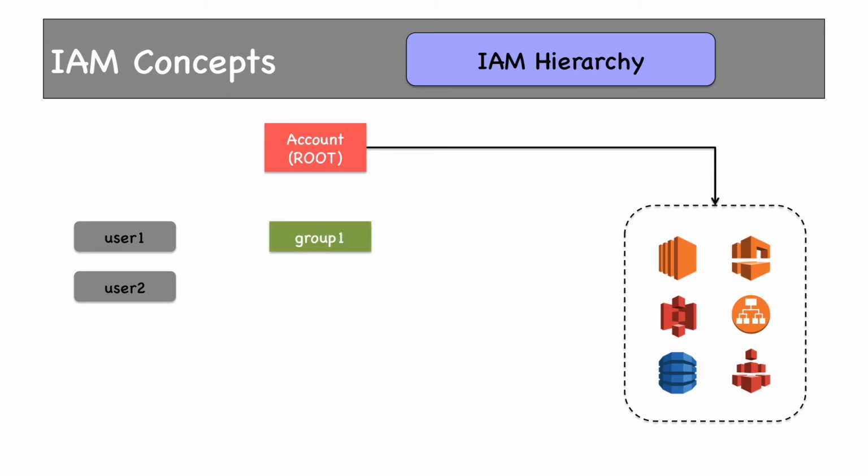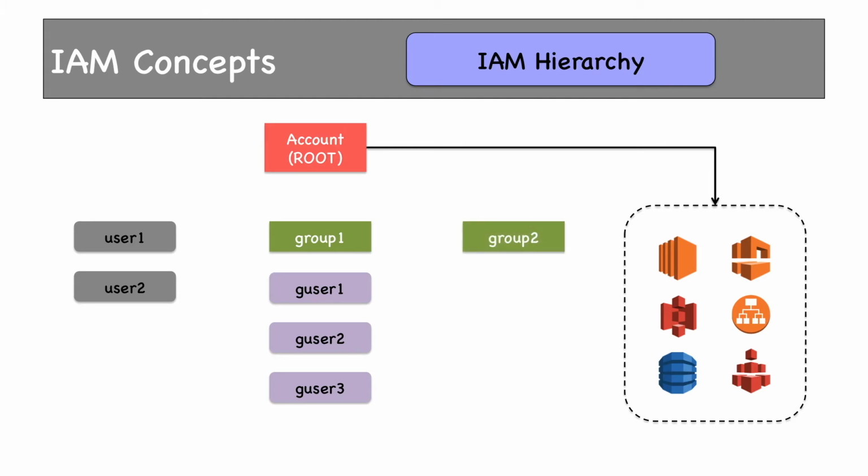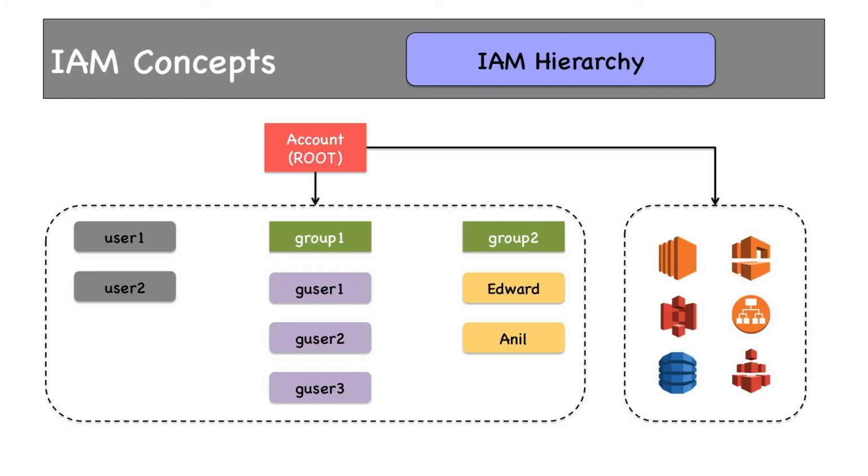This is a group which has multiple users under it. Then there is one more group which has two users, Edward and Anil. All these users and groups belong to this root account. That means these users and groups are also resources under the main root account. Let's say group 2 are a group of EC2 admins. That means Edward and Anil are EC2 administrators.